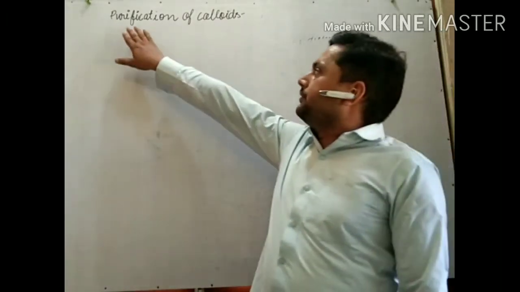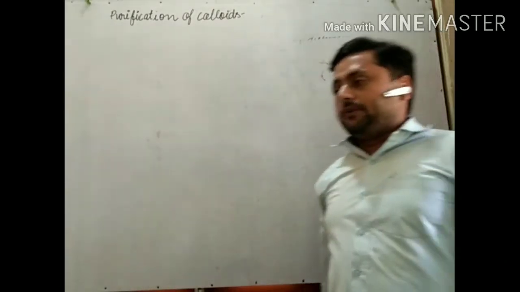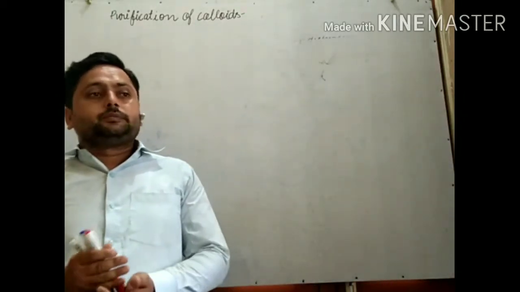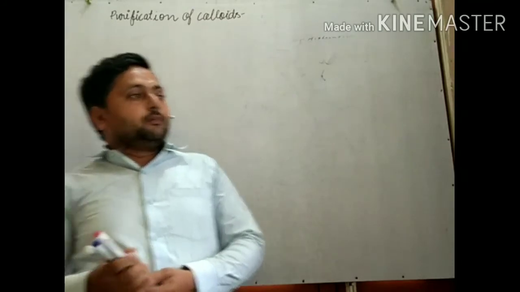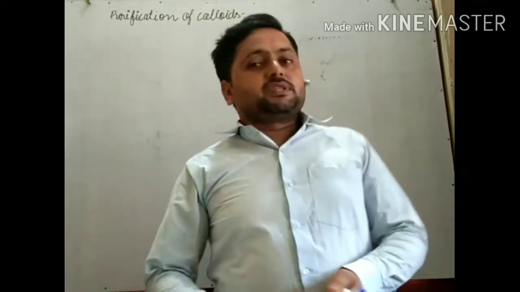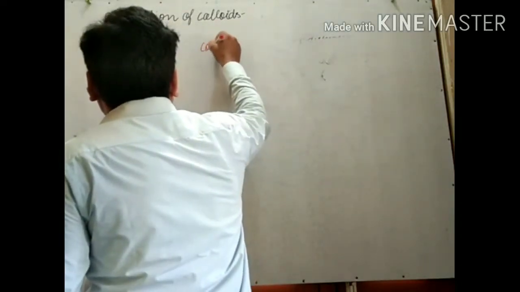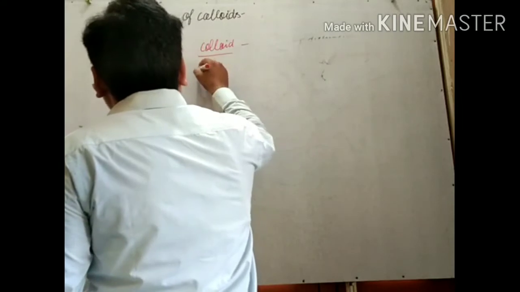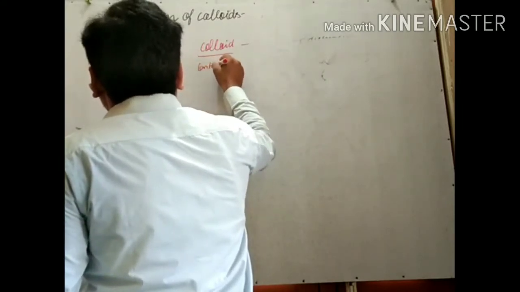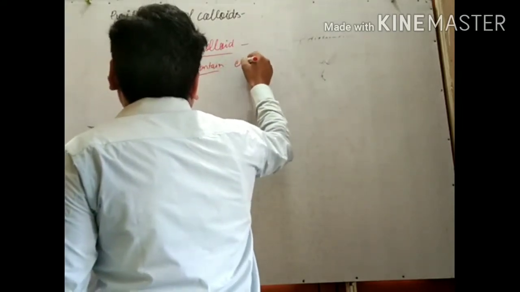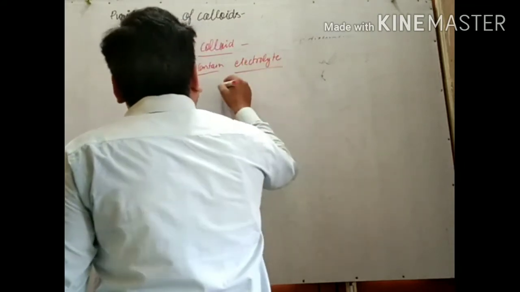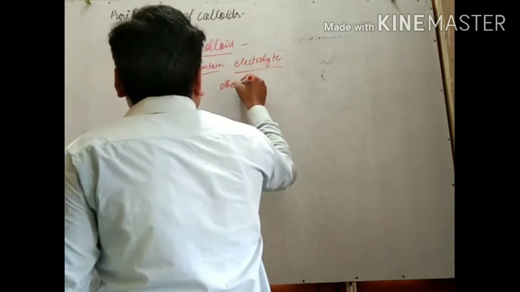So here, purification of colloids. You know that the colloids we have prepared have some impurities. Means the colloid solution contains electrolyte and other impurities.